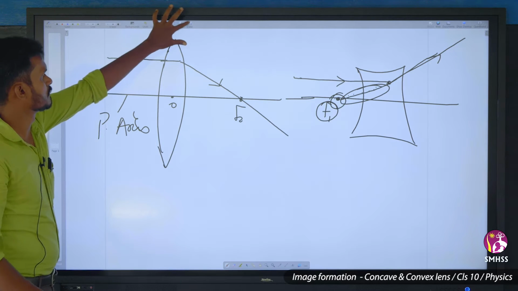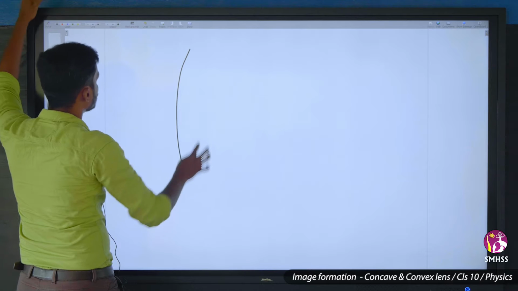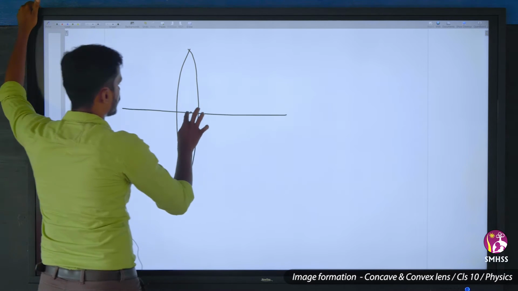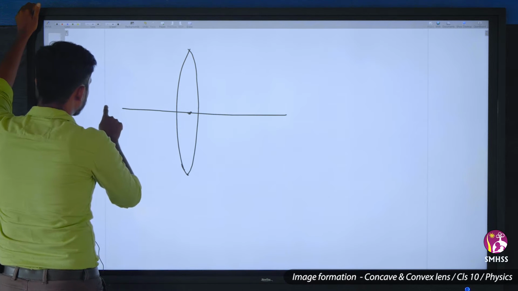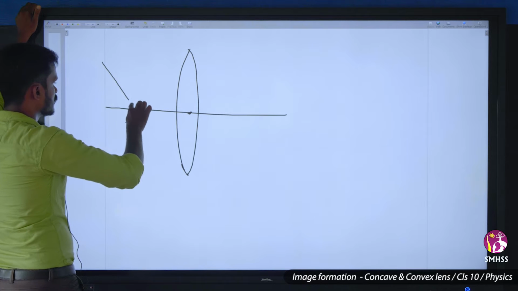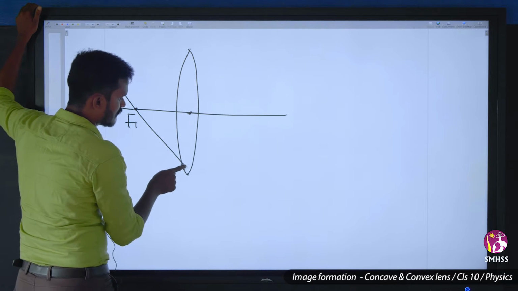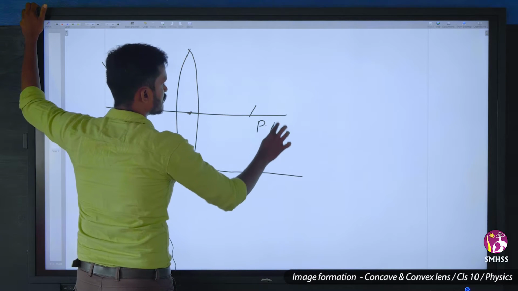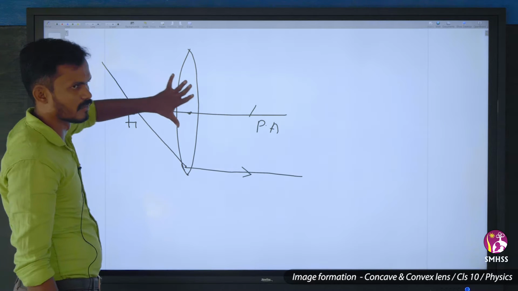Rule number 3. Let us take this as the convex lens. Any ray passing through the principal focus and striking the lens, after refraction, will travel parallel to the principal axis. This is the principal axis. We have seen that the ray goes parallel to the principal axis.